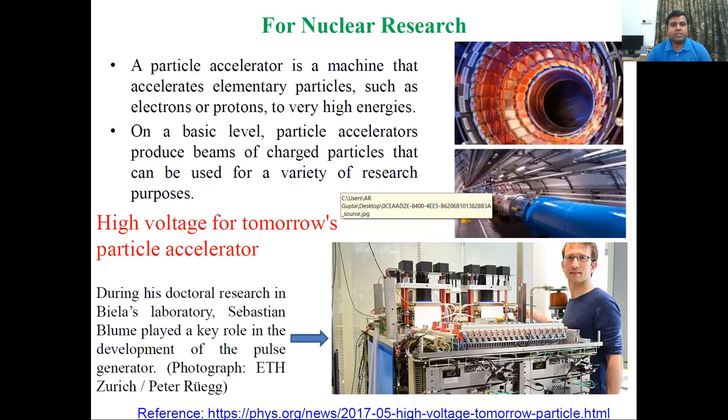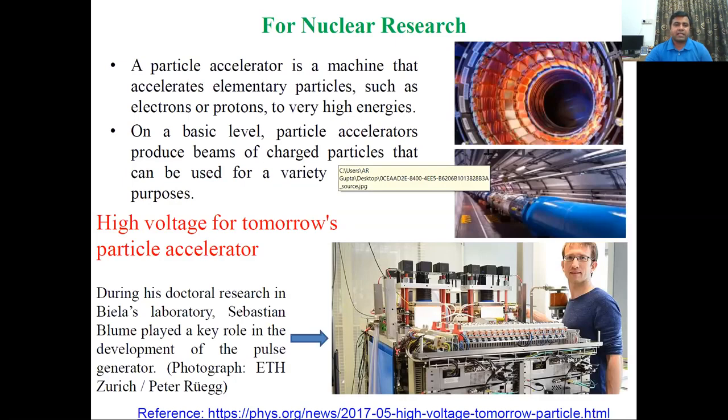High voltage is also used in nuclear research for particle accelerators. A particle accelerator is a machine that accelerates elementary particles such as electrons or protons to very high energy. On a basic level, particle accelerators produce beams of charged particles that can be used for a variety of research purposes. This is a picture of doctoral research in a laboratory with a pulse generator.